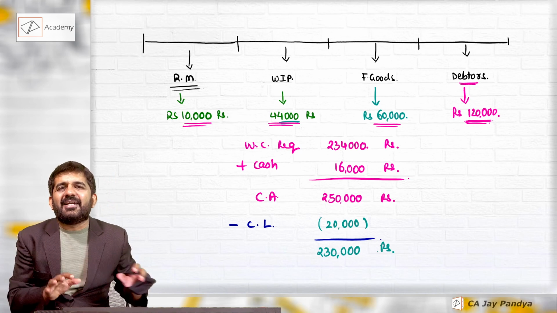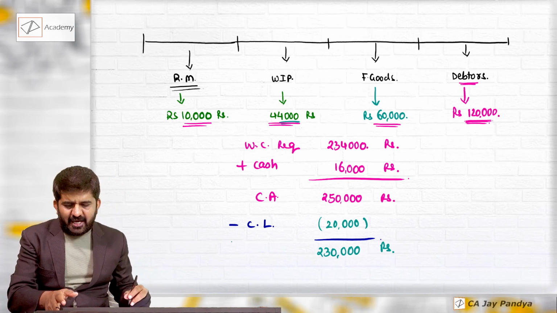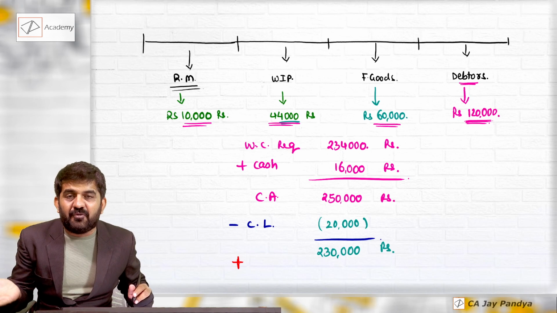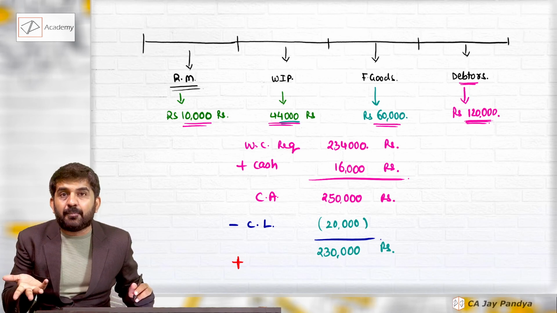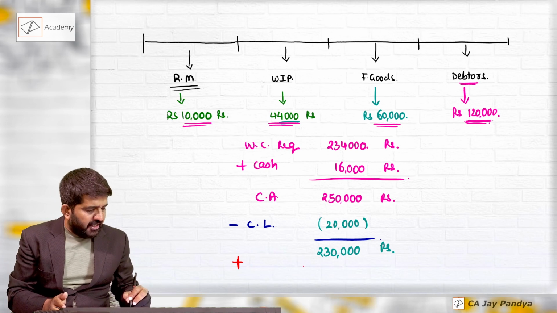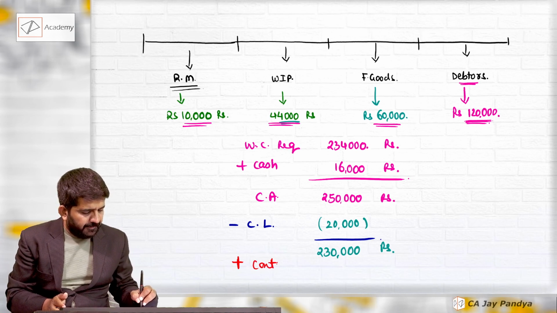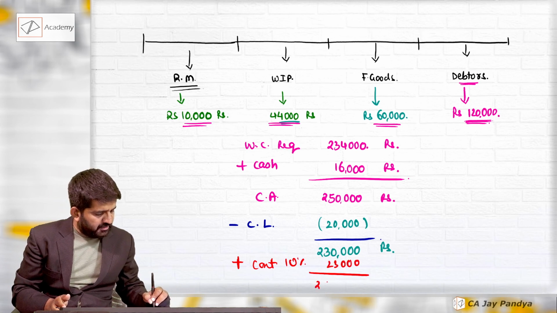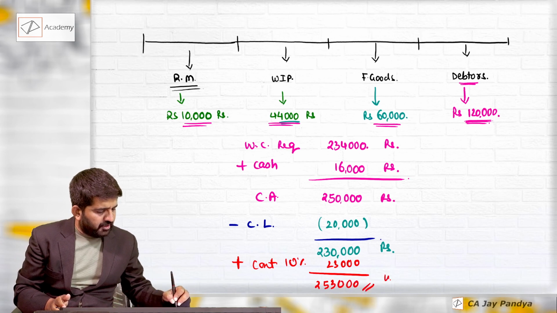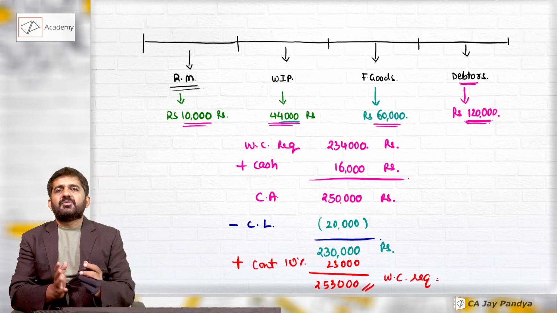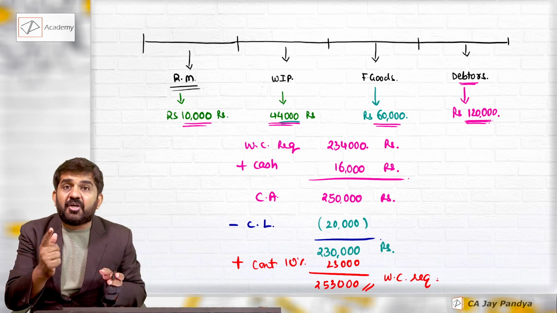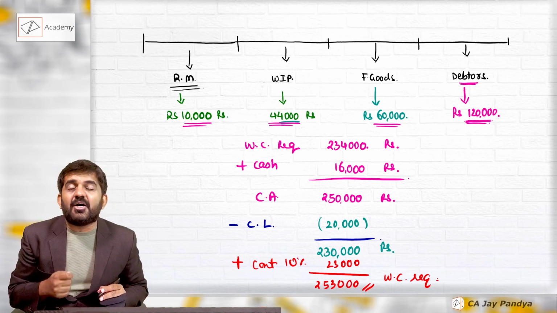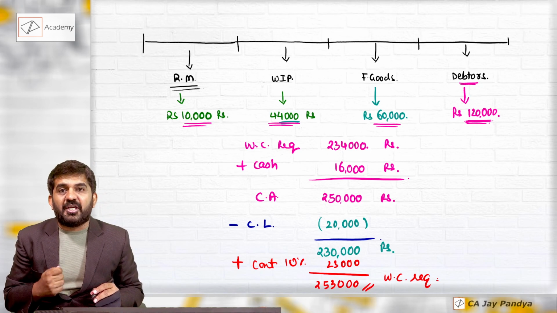See, I have estimated all these things, and sometimes I put in contingencies, for example that I need to store raw material for a long period of time, or there is delay in production. These are all contingencies, and for that I add 10%, which is 23,000, and I can forecast that 2,53,000 is my working capital requirement. Sir, if my raw material period changes, then my working capital requirement will change. It will not remain fixed like our fixed assets. This is another method for finding out working capital requirement.